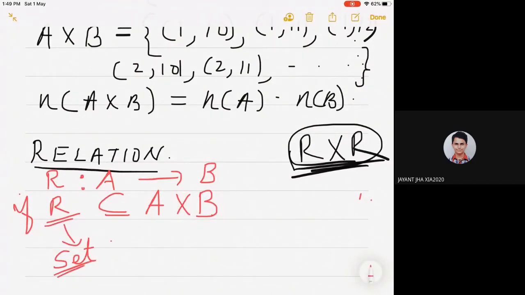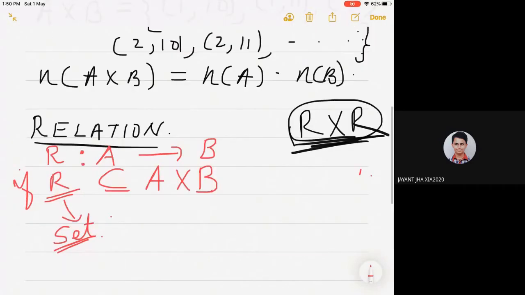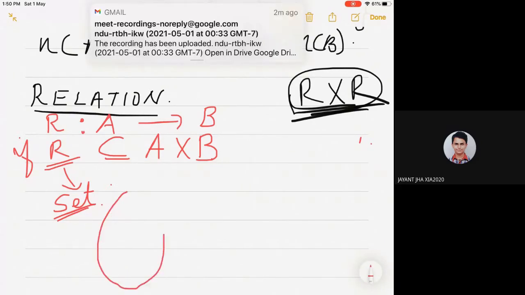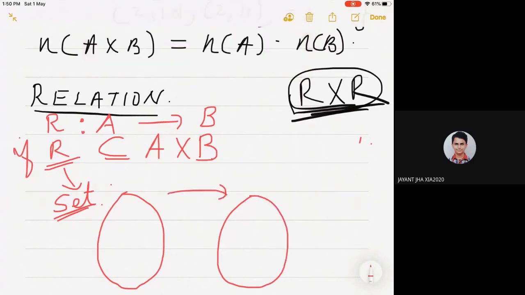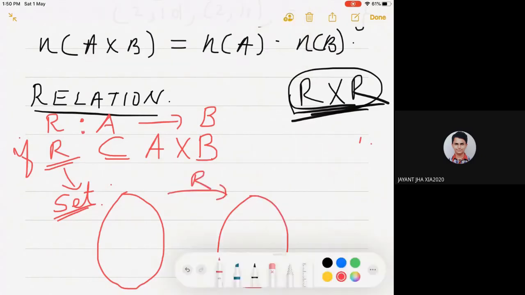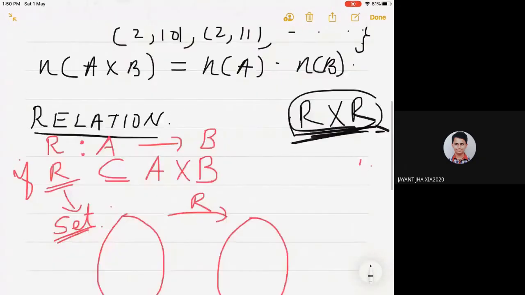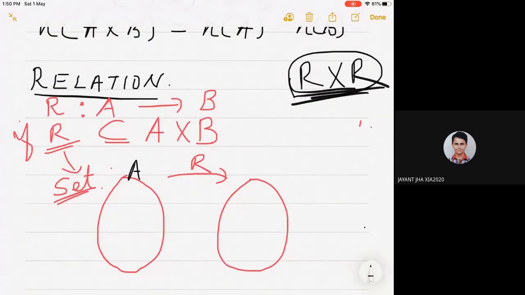R is a set, and there is one more way of expressing this relation, that is by using your arrow diagram. Okay. So this is another way of expressing it. Your R is related with actually two sets, A and B. This set is A, 1, 2, 3, 4, and this set is B. These elements are 10, 11, 12.